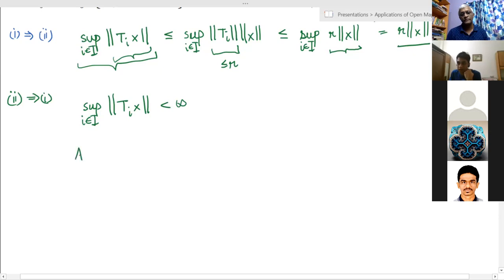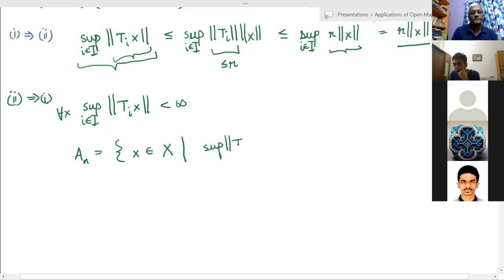So define An to be the set of all small x in capital X such that this quantity for that x, so this thing is true for all x, but for each x, this bound might be different. So now take An to be the set of all x for which the supremum of ‖Ti x‖ over i is less than or equal to n.